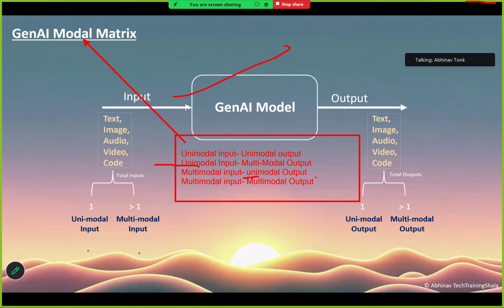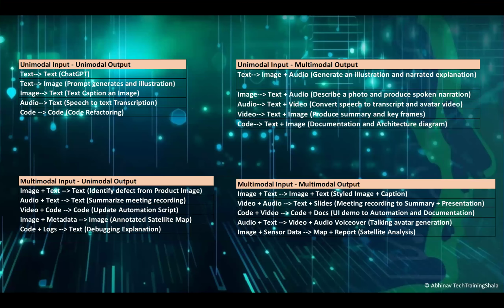So any possibilities of input and generation will fall under any of these four categories, and these four categories all together form GenAI model metrics. So this is about GenAI model metrics. This is what I was telling, right?